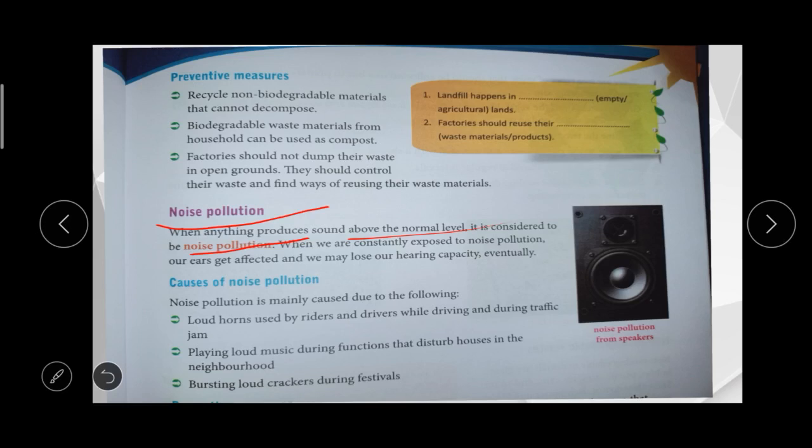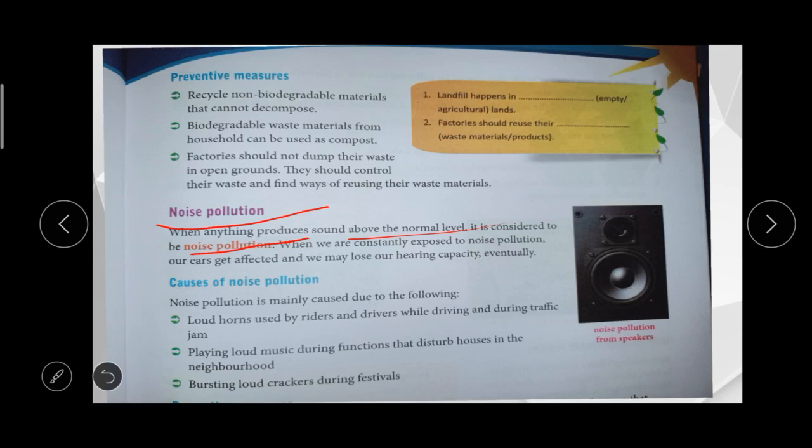So what are the causes of noise pollution? One of the main causes is traffic jams. During a traffic jam, the riders use their horns loudly while driving. Then some people play loud music in their homes and disturb their neighbors. Then bursting crackers during festival time also causes a large amount of noise, like bombs and other crackers. So this also leads to noise pollution.